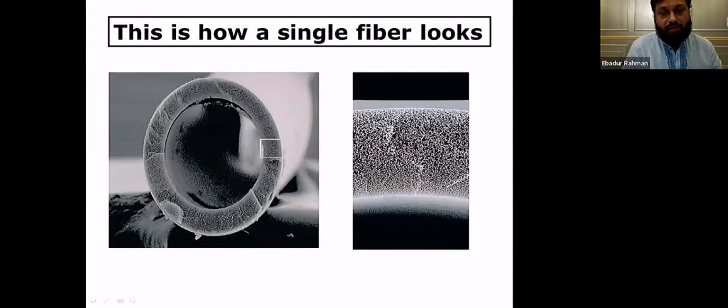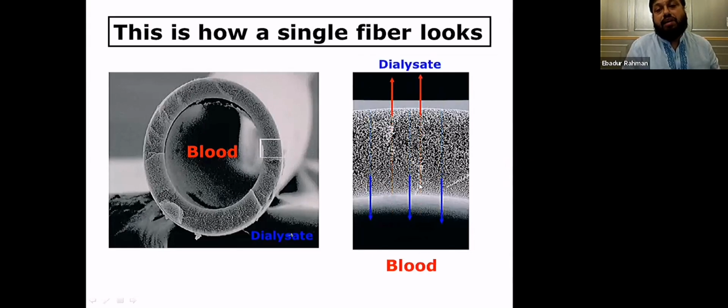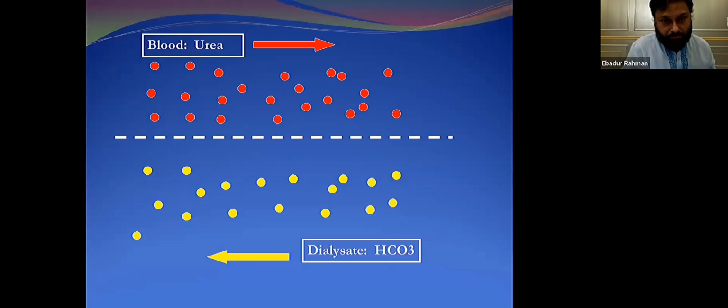This is one fiber, and this is the wall of this fiber where the diffusion takes place. So this is the blood where it flows through it, and the dialysate across it, and the membrane which you can see. And this is how the dialysis takes place across this semi-permeable membrane.